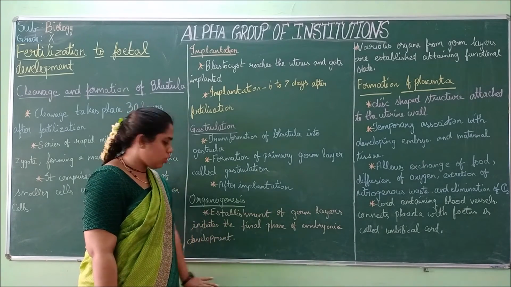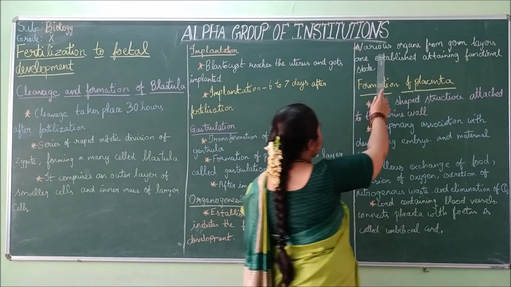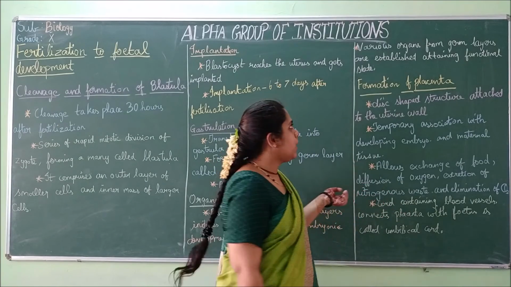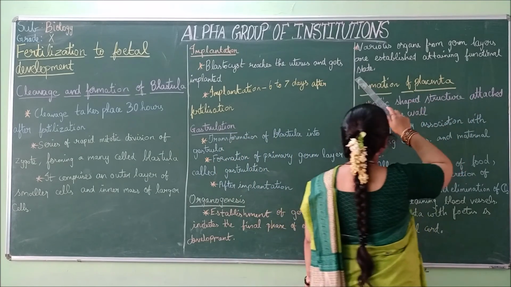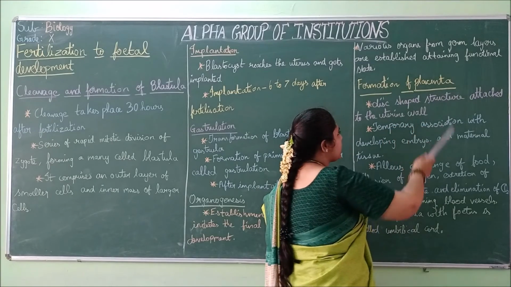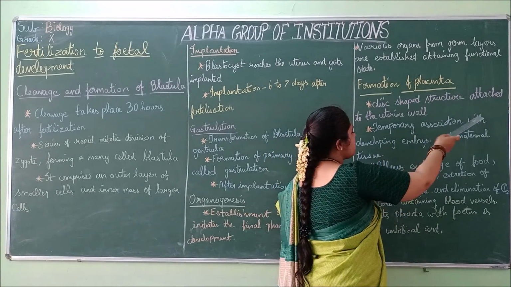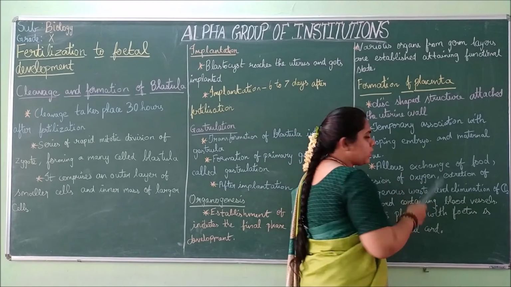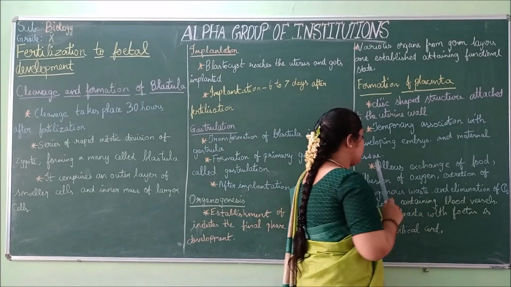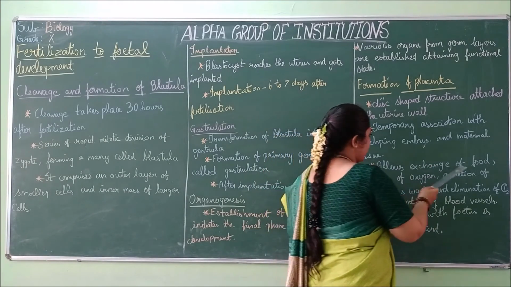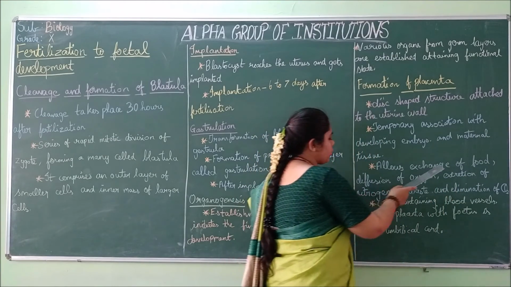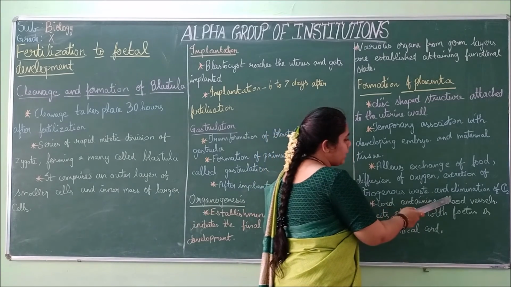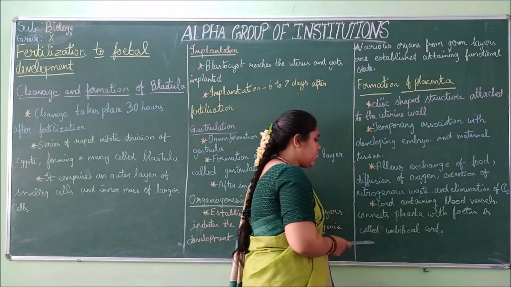It has reached the final phase of embryonic development. The various organs form from the germ layers, and it reaches the functional state, and finally the formation of the placenta. It is a disc-shaped structure attached to the uterine wall, a temporary association between the developing embryo, that is the baby, and the maternal tissue, and it allows exchange of food. What allows? The placenta allows exchange of food, diffusion of oxygen, excretion of nitrogenous waste, and eliminates the carbon dioxide.